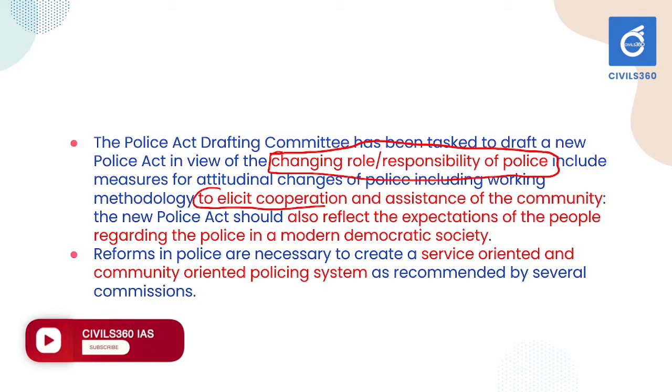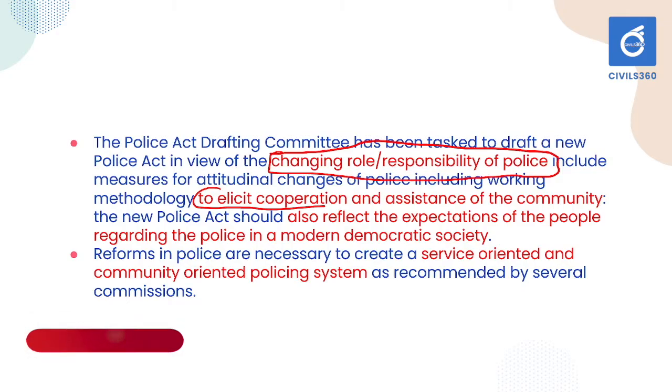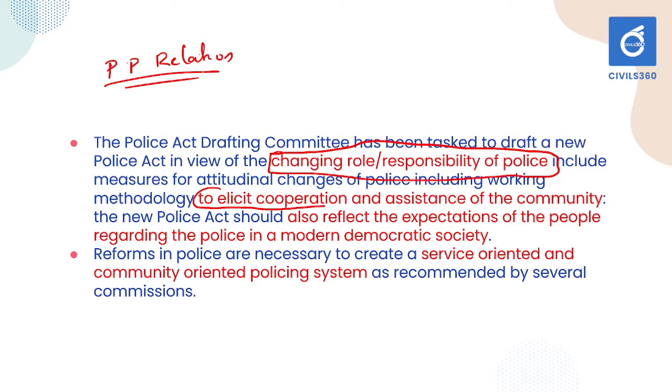The new police act should also reflect the expectations of the people, that is public police relations. The expectations of the people should be reflected by the police in a modern democratic society. Next is a service oriented and community oriented policing system.